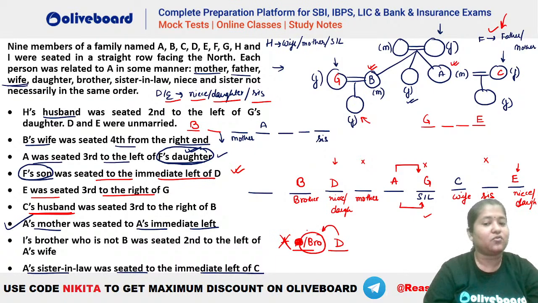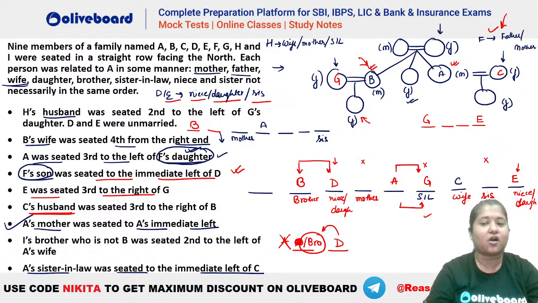So we already know who the brother was. ये तो हम निकाल चुके थे that B was the brother. So B had to be immediate left of D. So B was this person already here. So he is towards the immediate left of D, so D will be here. And because D and E are unmarried, D and E have to be the niece and daughter.